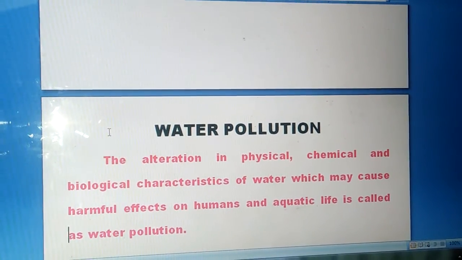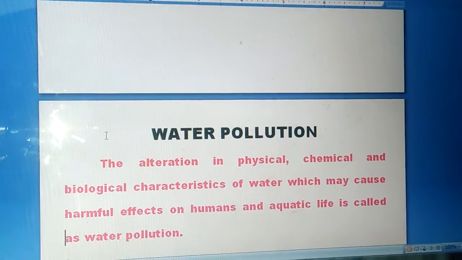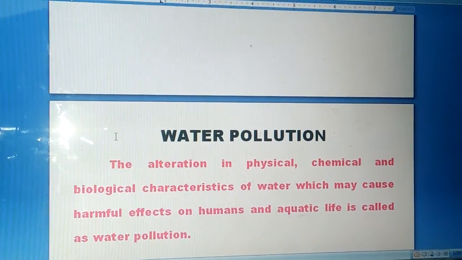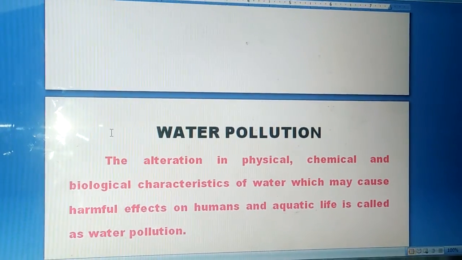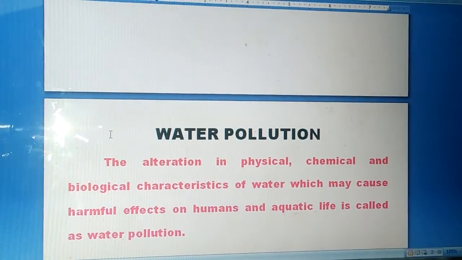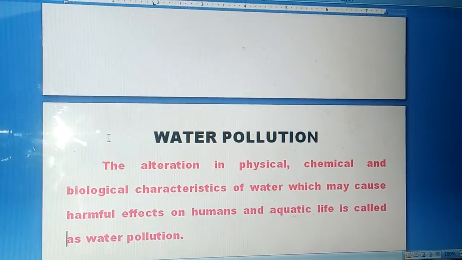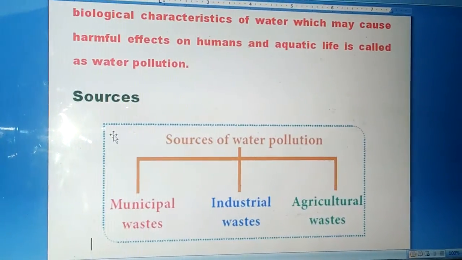What is water pollution? The alteration in physical, chemical, and biological characteristics of water which may cause harmful effects on humans and aquatic life is what we call water pollution.